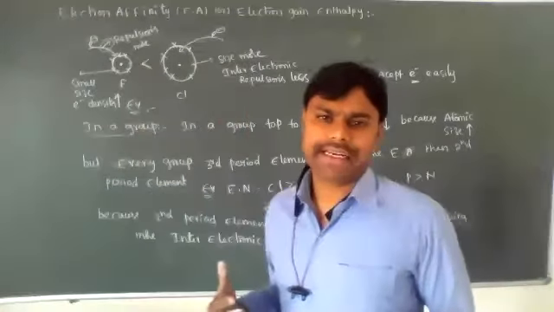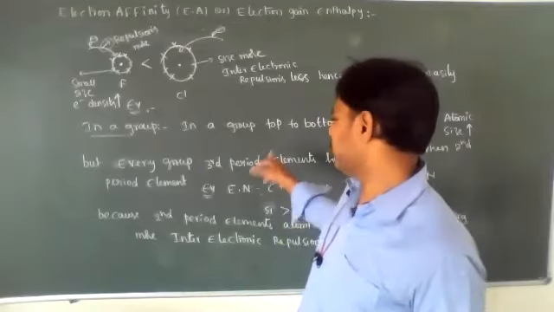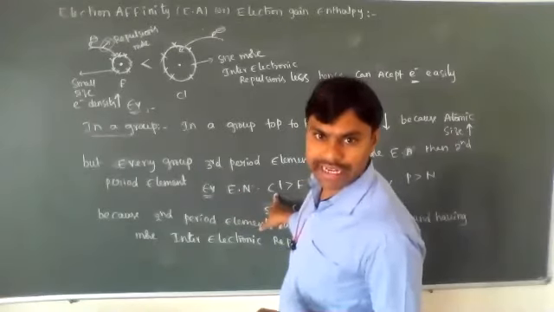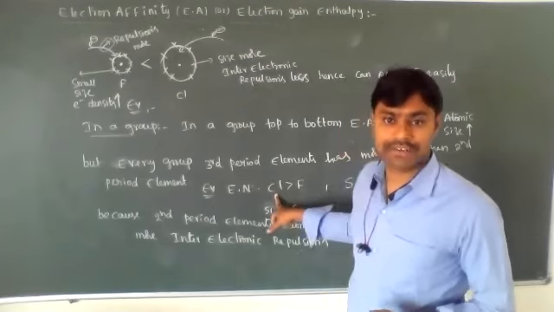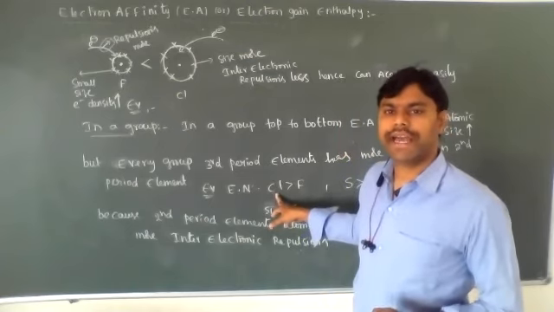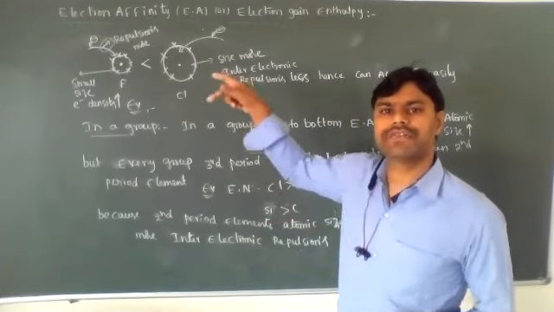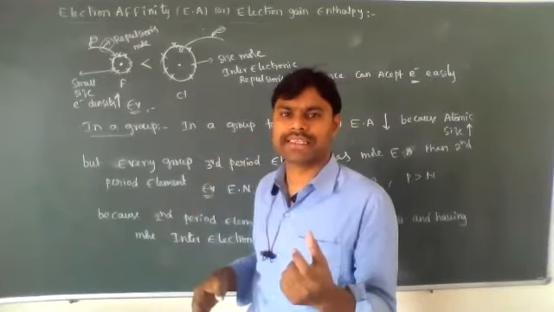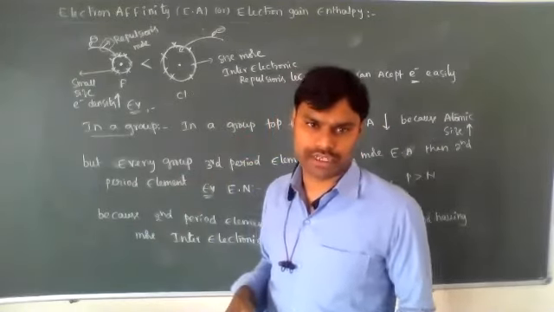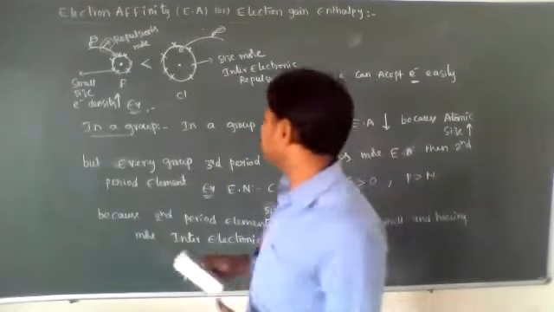Now, in the periodic table, the highest electron affinity is present for chlorine, Cl, and the lowest electron affinity is present for helium. Helium cannot accept electrons because of its very small size and stable electronic configuration.